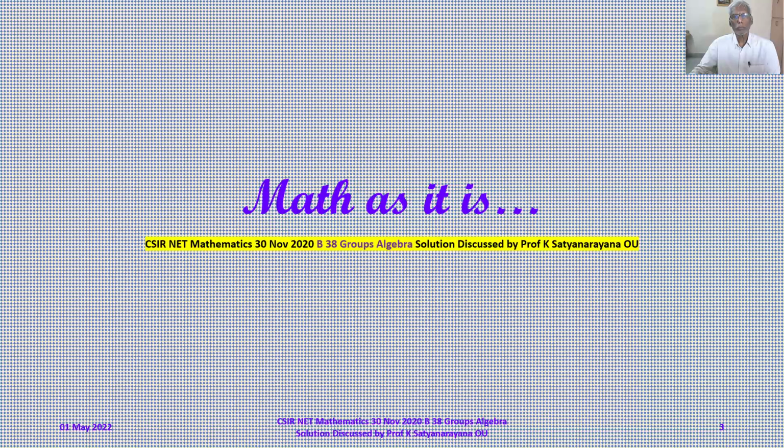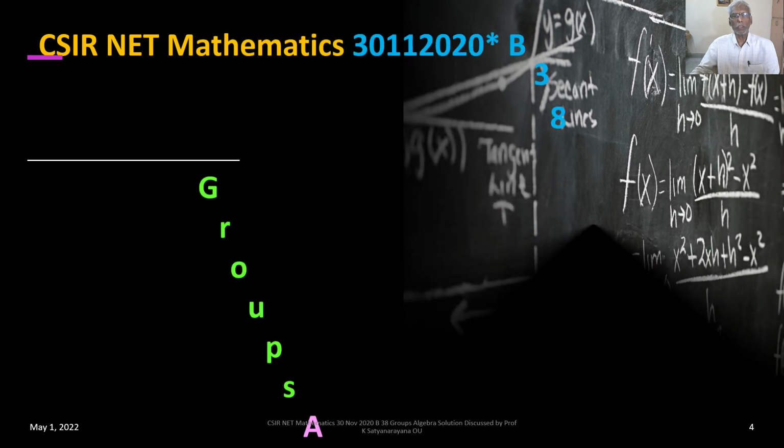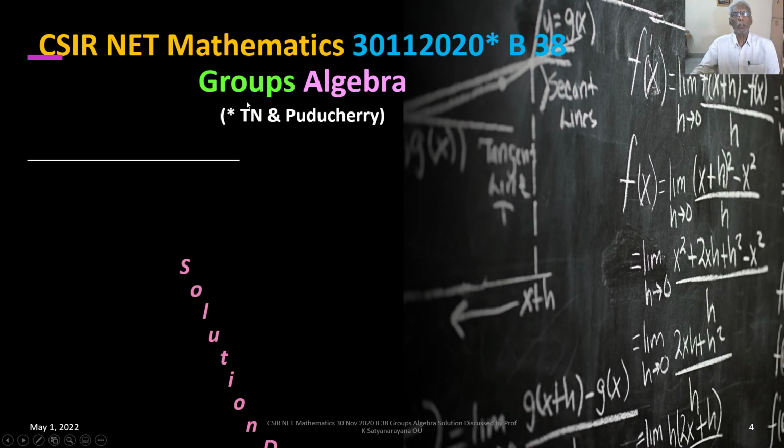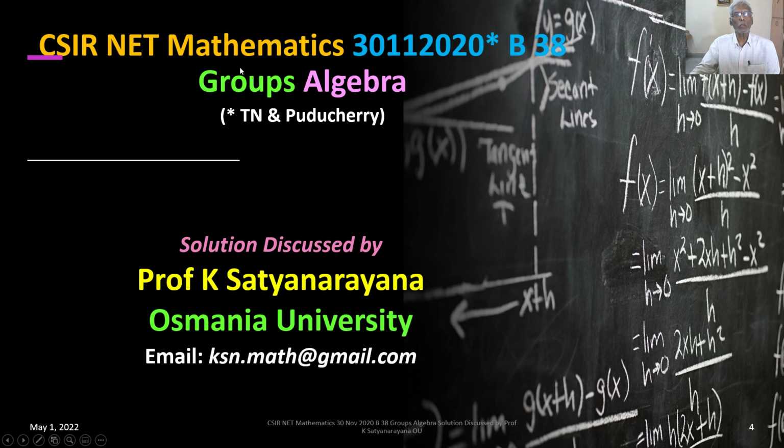We now discuss the solution of a problem from the section Algebra, and the problem is from group theory. This question has appeared in the CSIR National Eligibility Test held on 30th November 2020, and it is from Section B.